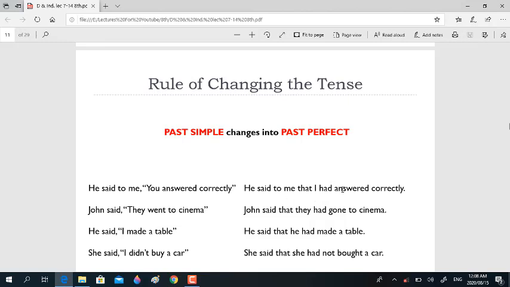This has changed from past simple into past perfect. But do not forget that the changes in the tense depend on the tense of the reporting verb. This should be in the past, otherwise you won't go for changes in the tense.